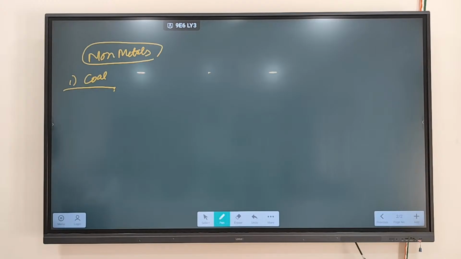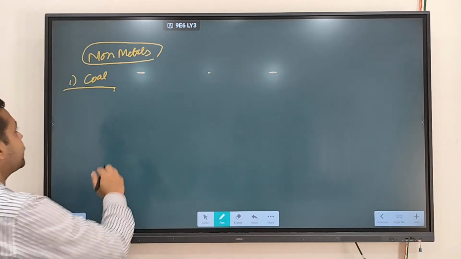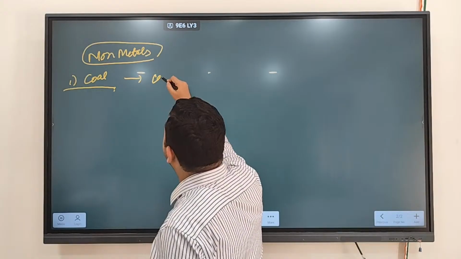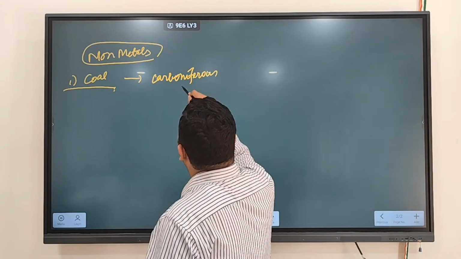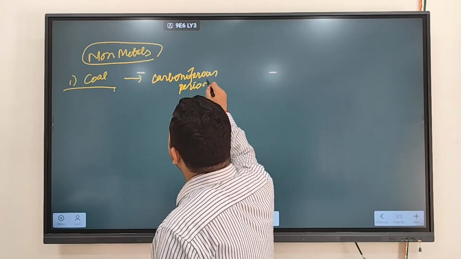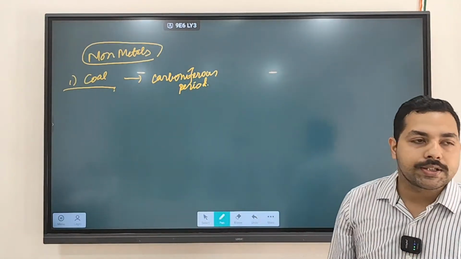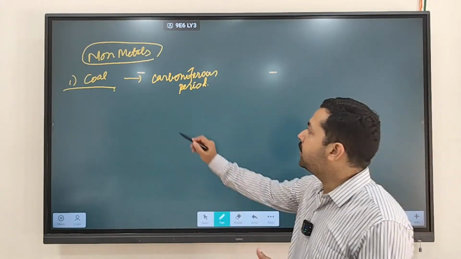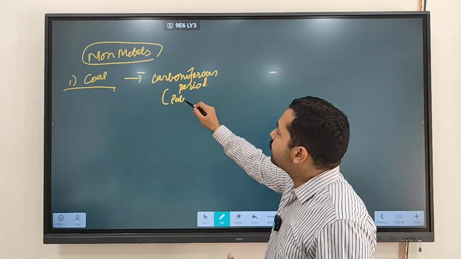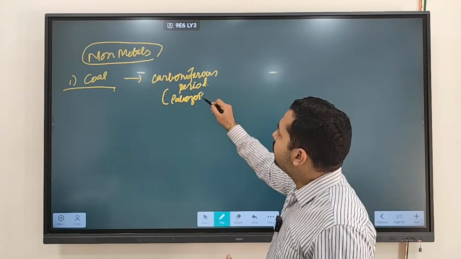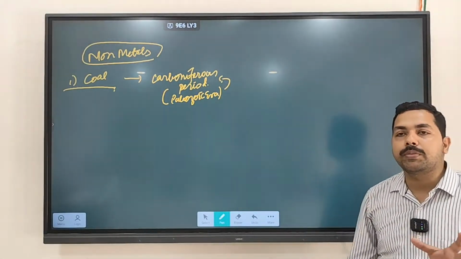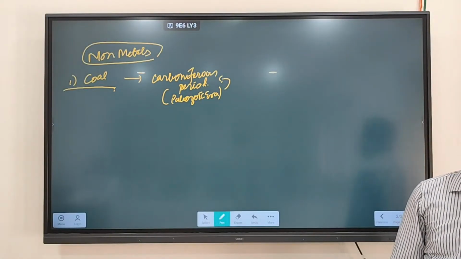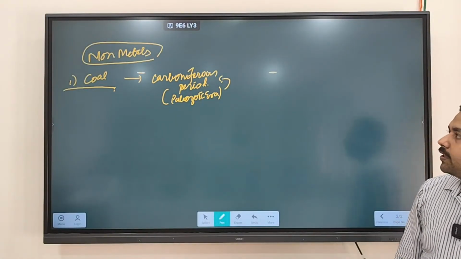Now, remember, we discussed coal formation started on the earth in which period? It started on the earth in the Carboniferous period. We discussed the Paleozoic era divided into various periods, so one of them is the Carboniferous period. That is where coal formation started on earth.